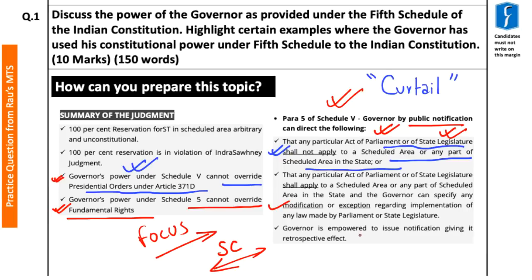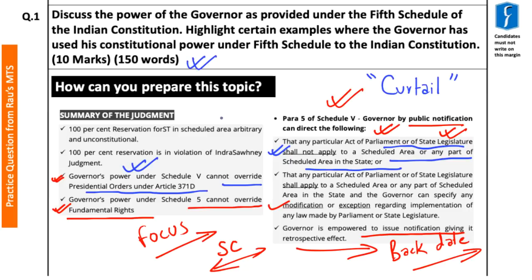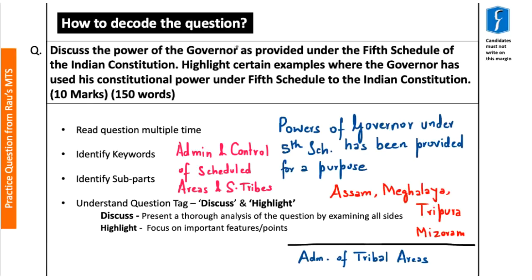It further highlights that the governor is also empowered to issue notifications giving them retrospective effect, that is, applying from a back date. So, by knowing these important provisions with respect to the 5th Schedule of the Indian Constitution and the powers of the governor, you can try to write this particular question within 150 words. After discussing the different aspects of this question, let us understand how to decode it.